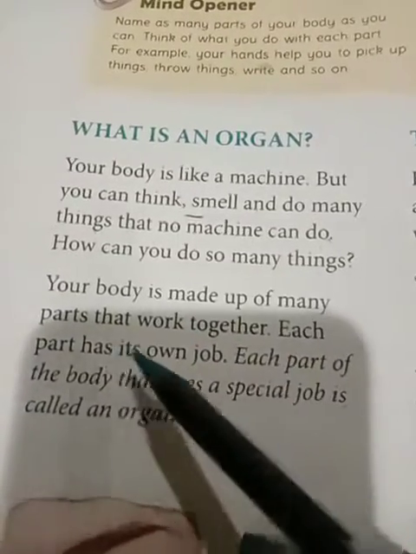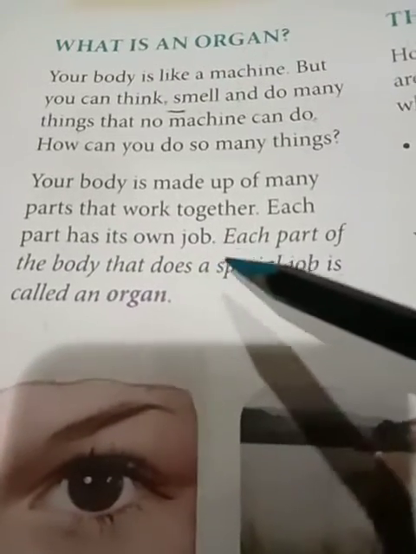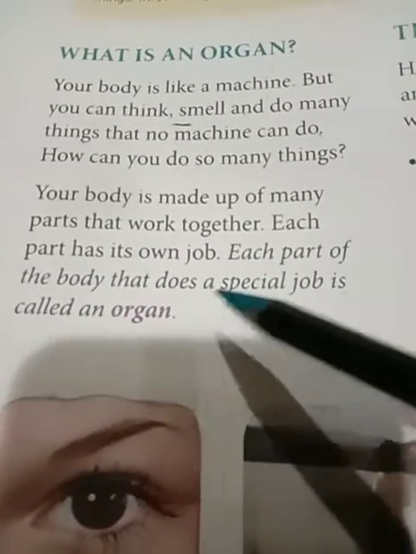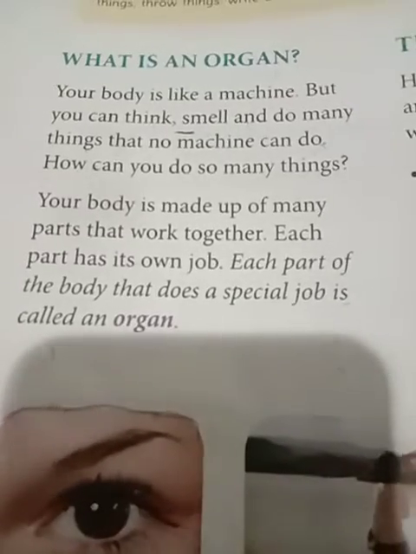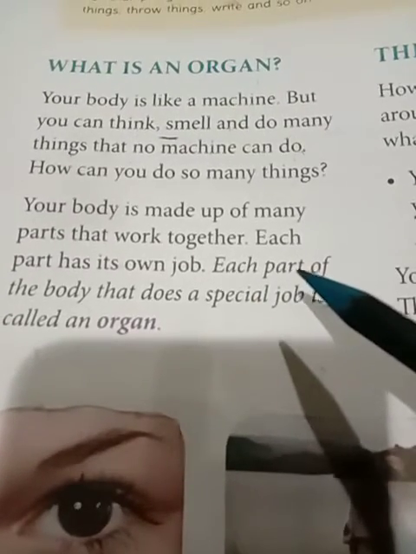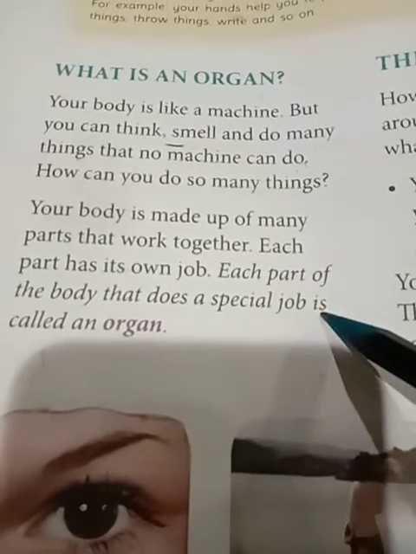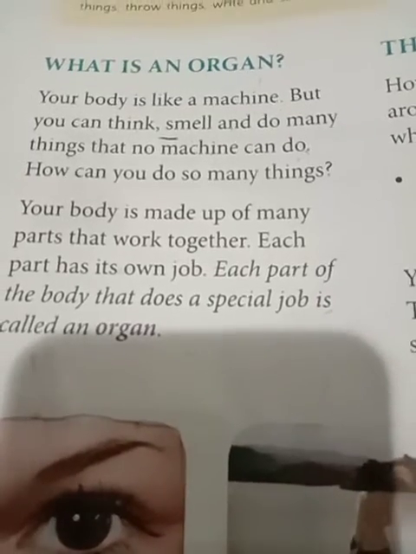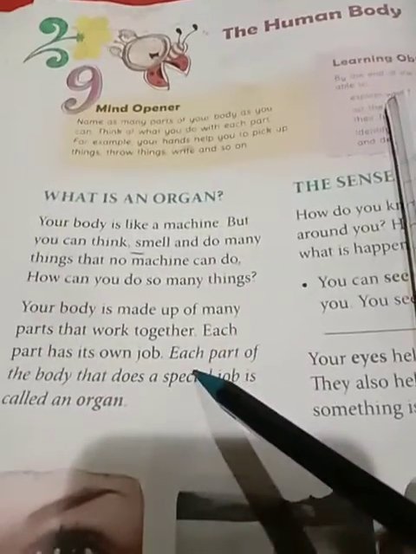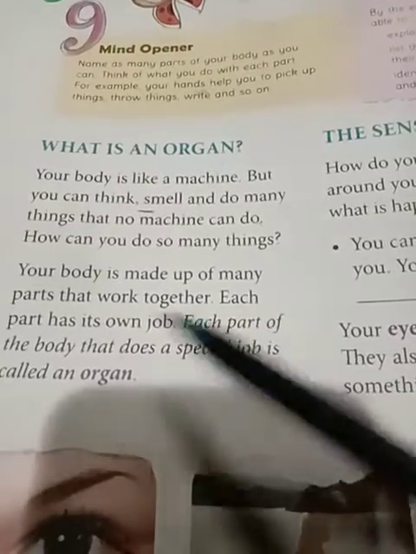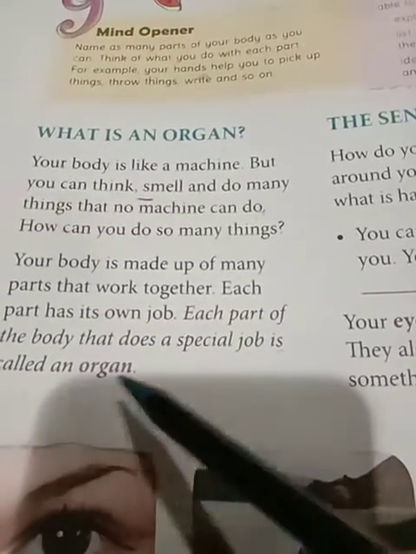Your body is made up of many parts that work together. Each part has its own job. Each part of the body that does a special job is called an organ. Now, what is an organ? An organ is the part of the body that does a special job. Did you understand? Like the nose, it helps in smelling. The mouth helps in eating. The tongue helps in tasting.